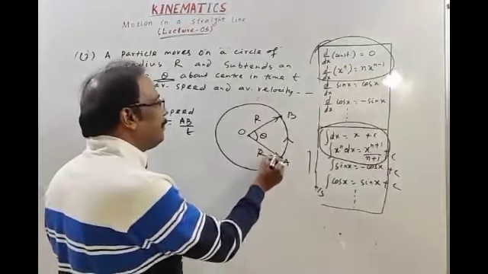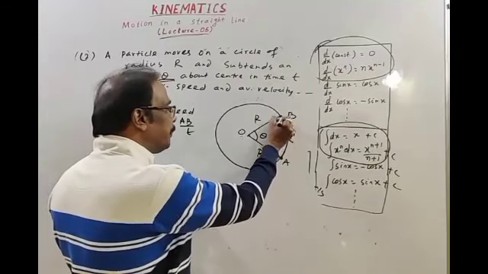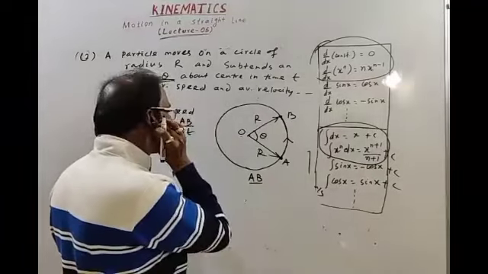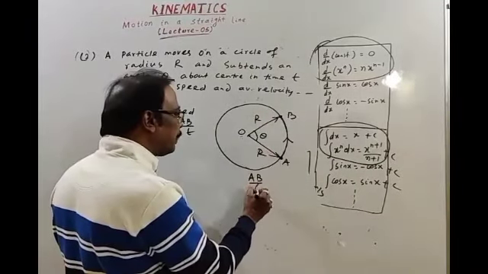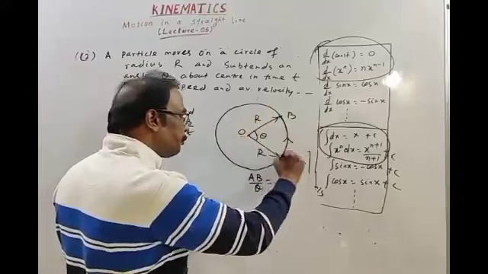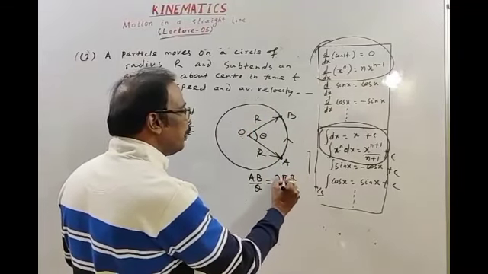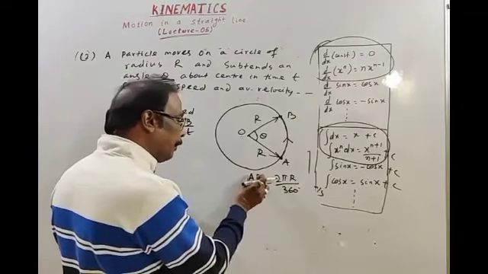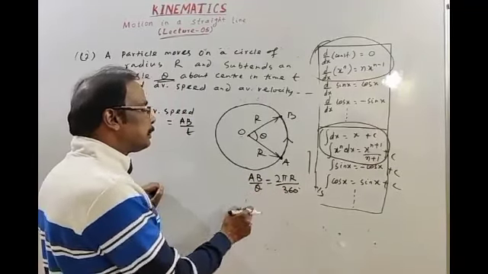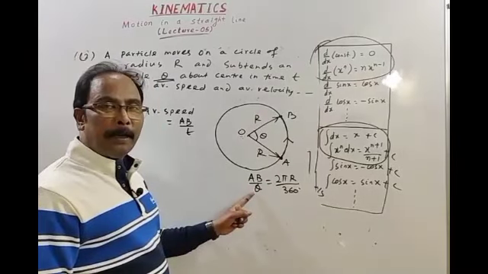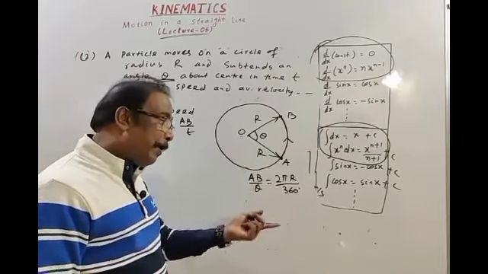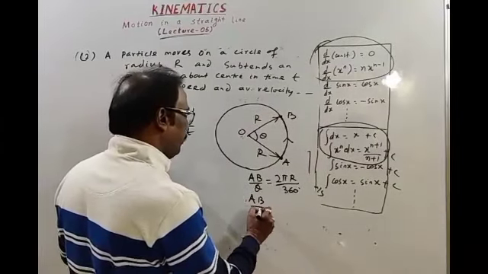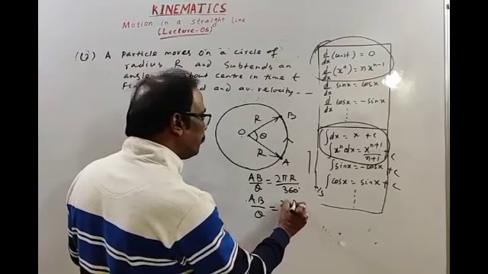I have given the relation. Distance is the curved path AB, meaning the length of arc AB. The ratio of the length of arc to the angle subtended at the center is constant. This equals total length, meaning the circumference, to the total angle, 360 degrees. Then we can calculate AB if theta is given. In this formula, you have to take theta in degrees. If you convert it into radians, then AB divided by theta is equal to 2 pi r over 2 pi.